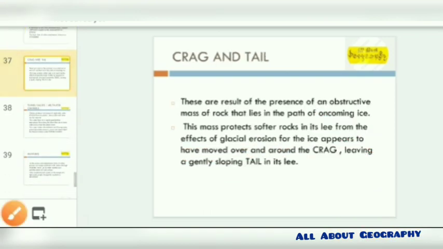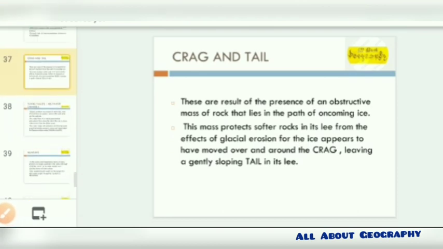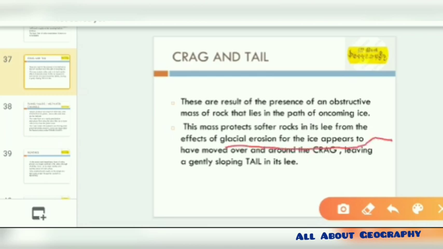With this we are nearing the end. In the crag and tail, the crag is a result of the presence of an obstructive mass of rock. The mass protects softer rock in the lee from the effect of glacial erosion, and the ice appears to move over the crag, leaving the slope. So what has been moved over is the crag, and what has been left is this gently sloping part known as the tail.